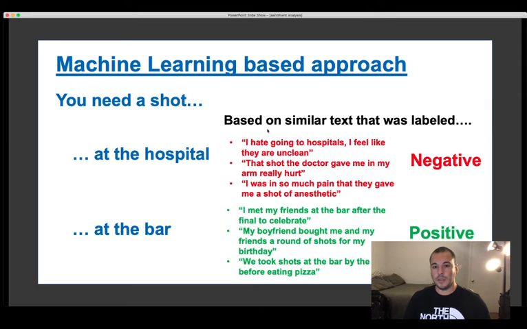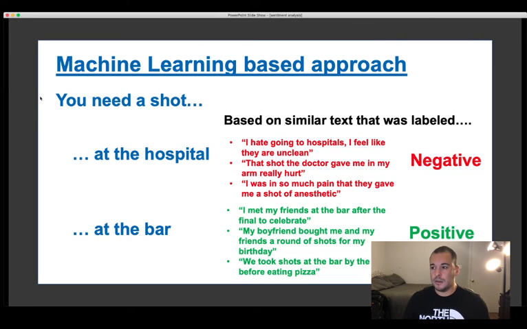So a machine learning-based approach does give us more accurate prediction results. However, we do have to train our model on a large data set, and we're extremely reliant on accurate data labeling. This becomes more of a problem with bigger texts. Like with a lexicon-based approach, we had a single word, like the word great, and it's easy to say it's positive. If you have a 20-page document, it's a little bit more complicated to say if it's positive or negative, especially considering all the different ways there are to interpret text. Having said that, the machine learning approach is still more accurate.